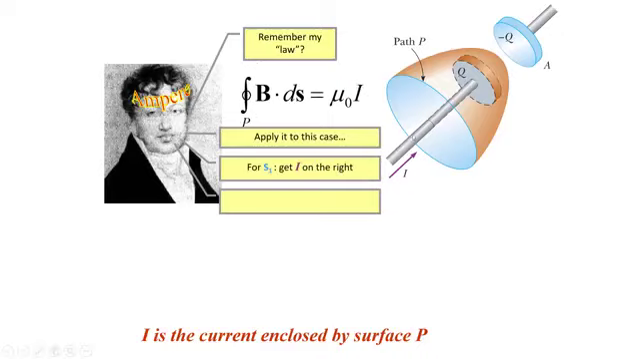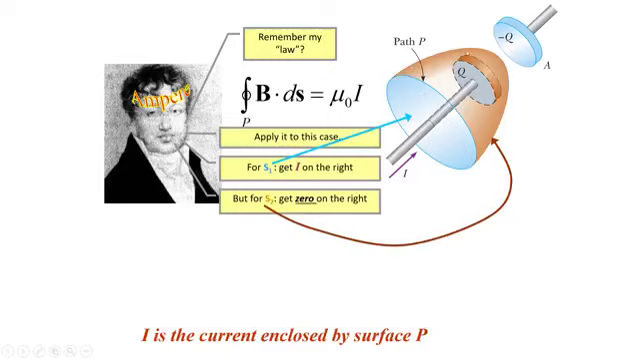Suppose this is S1 surface, and I is the current through this path. Now I have drawn this balloon shaped surface. In this balloon, we have to find the magnetic field at any point. In that case, can we apply Ampere's law? According to Ampere's law, the current I should pass through the surface.